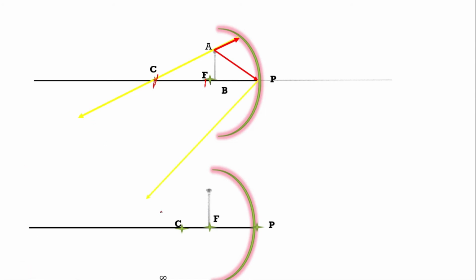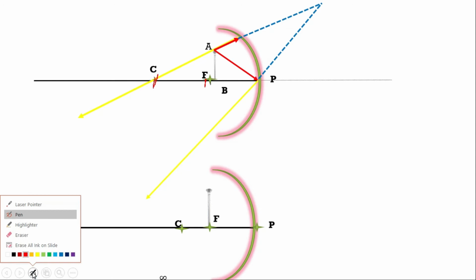These two light rays will never meet each other, so we have to extend them backside. After extension we'll see this is the position of the extended first ray, and this is the way of extension of the second ray. We'll find the image of this object AB behind the mirror.